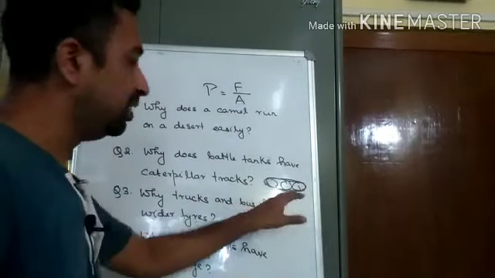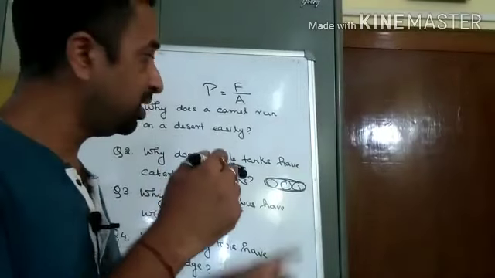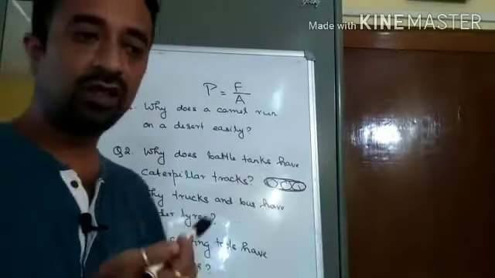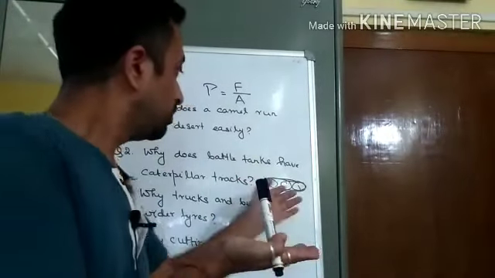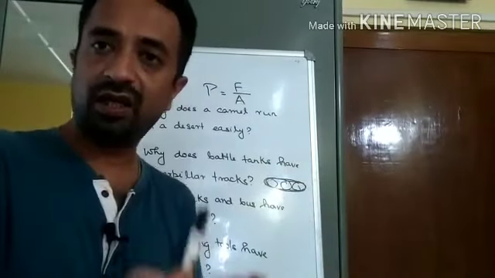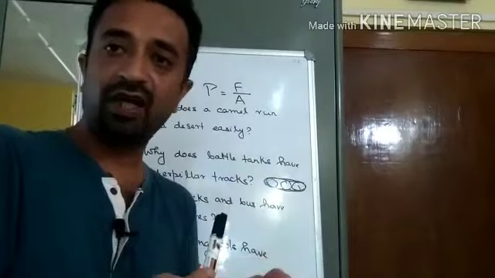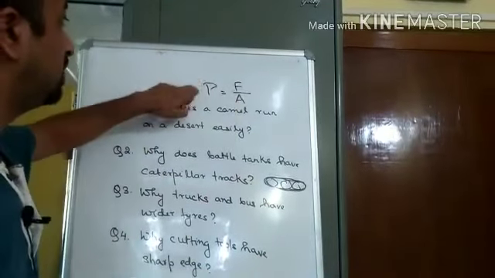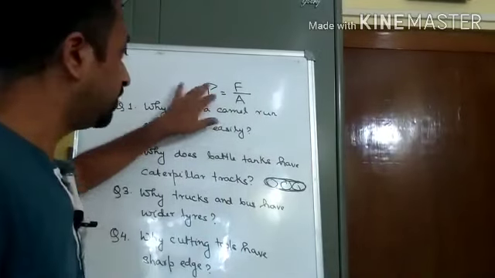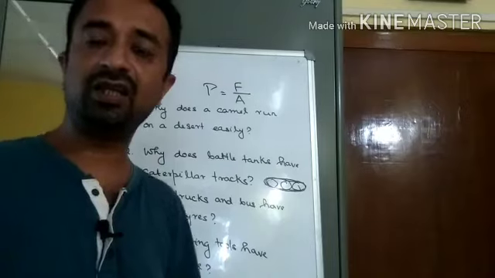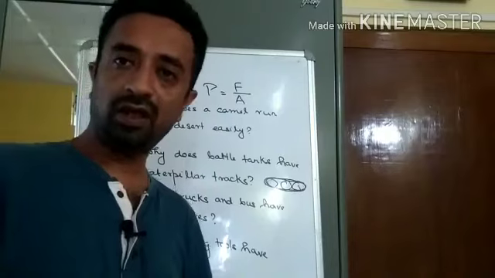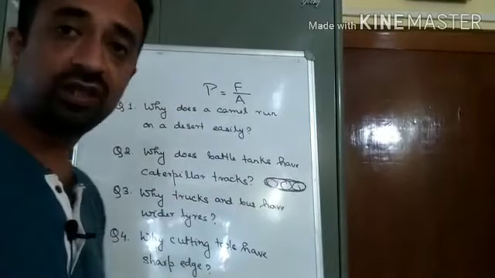Now the wheels will not make much contact with the ground, but if a caterpillar track is provided over it, then what will happen? The area of contact between the caterpillar tracks and the ground will increase. If the area increases, the pressure decreases. Understood? And if the pressure decreases, it will not get stuck, it can move in any condition. Clear? I hope this explanation is clear to you.